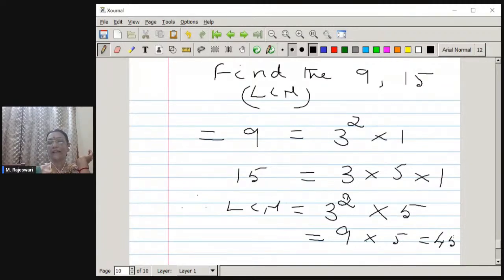Are you understanding? So this is how you should choose the LCM for the two numbers 9 and 15. Now using this, we can find the HCF also. How do you find HCF? Here it has got two powers of 3, and here there is only one power of 3 which is common for both. Therefore I write HCF is equal to 3. So this is how, from one prime factorization, we will be able to find out both HCF and the LCM. So you have to be thorough with finding the prime factorization of the given numbers.